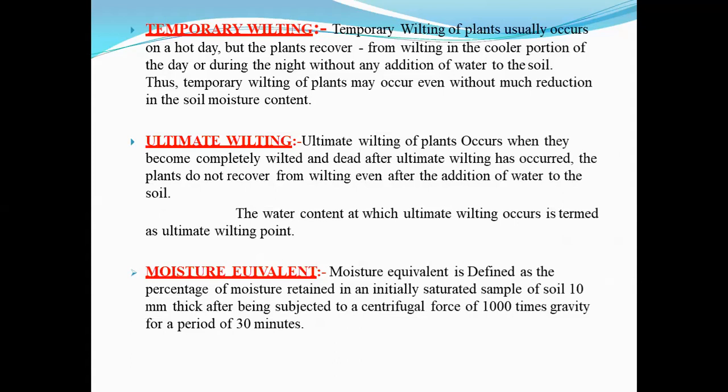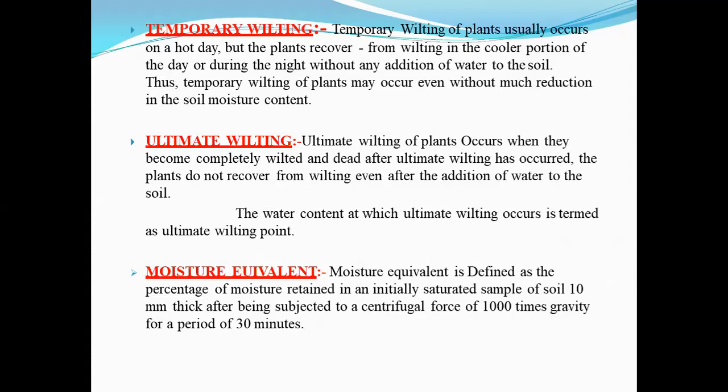Next is ultimate wilting. Ultimate wilting of plants occurs when they become completely wilted and dead. After ultimate wilting has occurred, the plants do not recover from the wilting even after the addition of water to the soil, right?